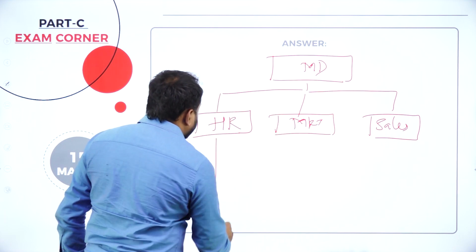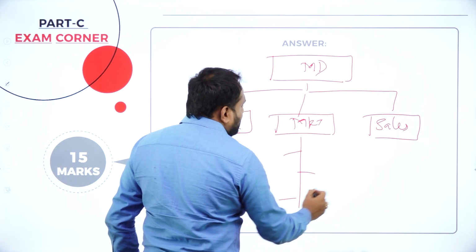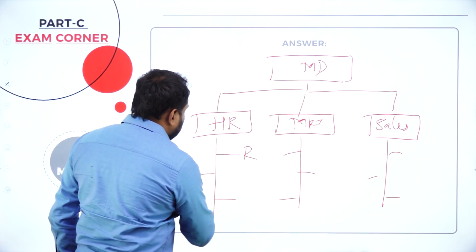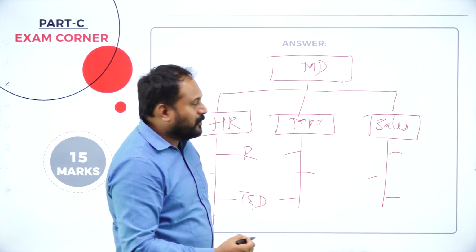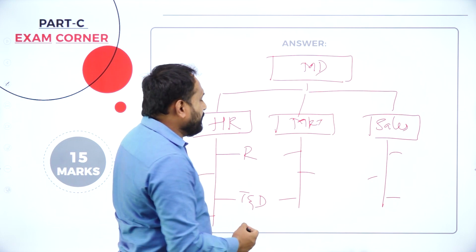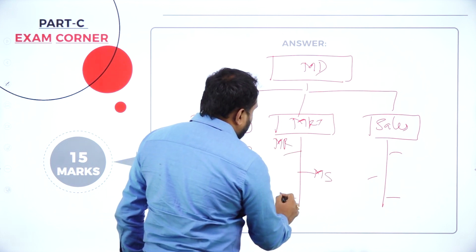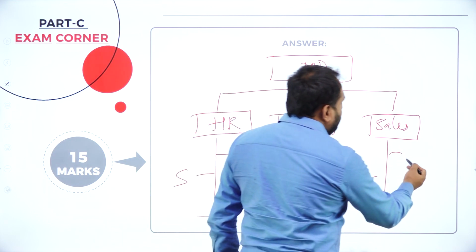Functional structure depends on the functions of the organization. The functions of HR are recruitment, selection, training and development, giving salaries and incentives. Marketing people will go with market research, market survey, advertisement. The sales department will go with their functions.